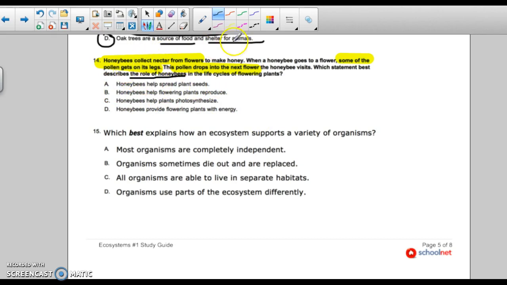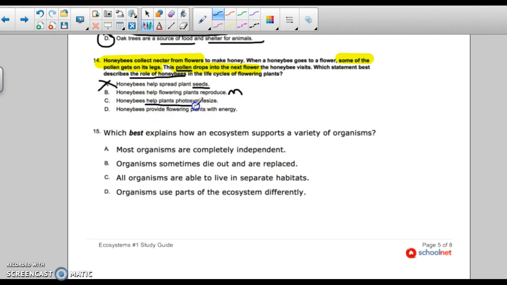Well, if I look back up in here, I don't see anything about seeds. I know that seems like a good answer, but I don't see anything about seeds up here. I see things about pollen, nothing about seeds. That is not a great answer. Honeybees help flowering plants reproduce. How do they reproduce? By spreading pollen to each other. I like this answer. I think this is a very good possibility. Put a maybe beside that.